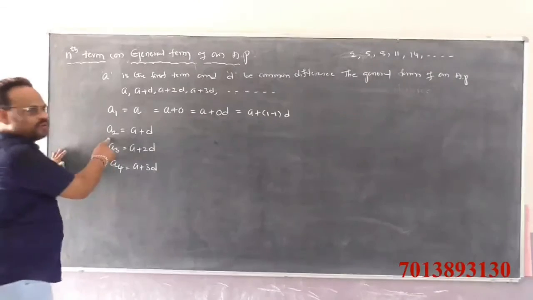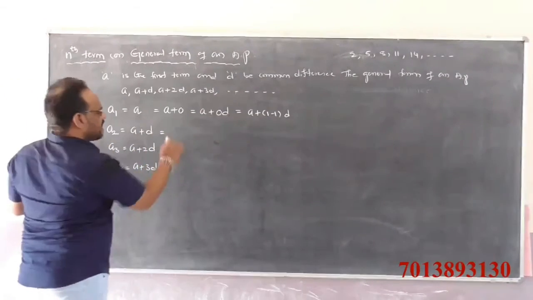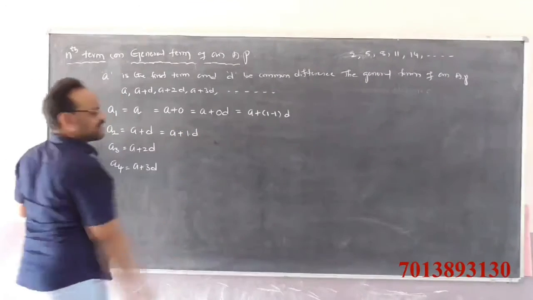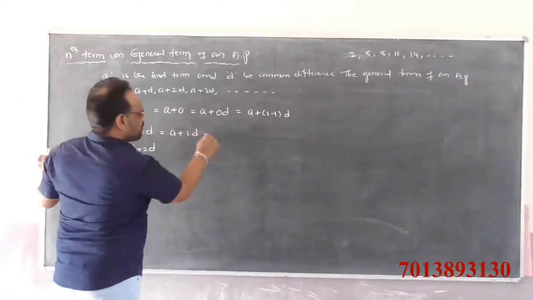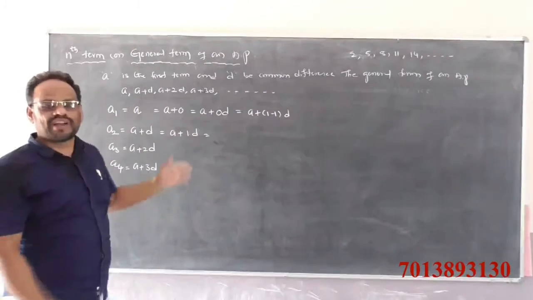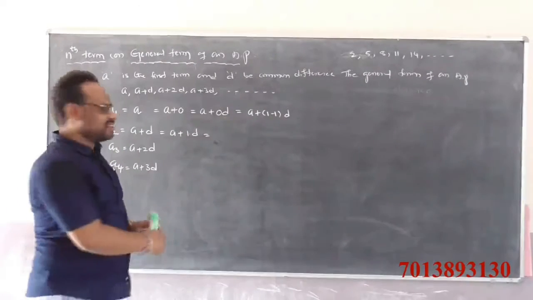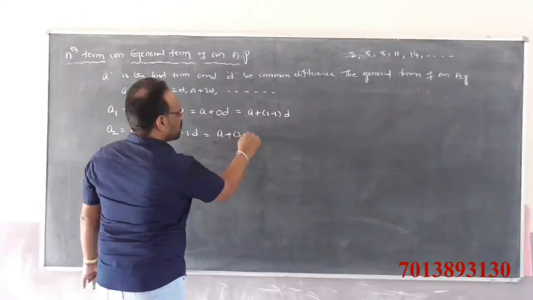Observe here, a2 is the second term, which can be written as a plus 1 into d. 1 is the multiplicative identity. By using its position, the second term, 1 can be written as 2 minus 1.